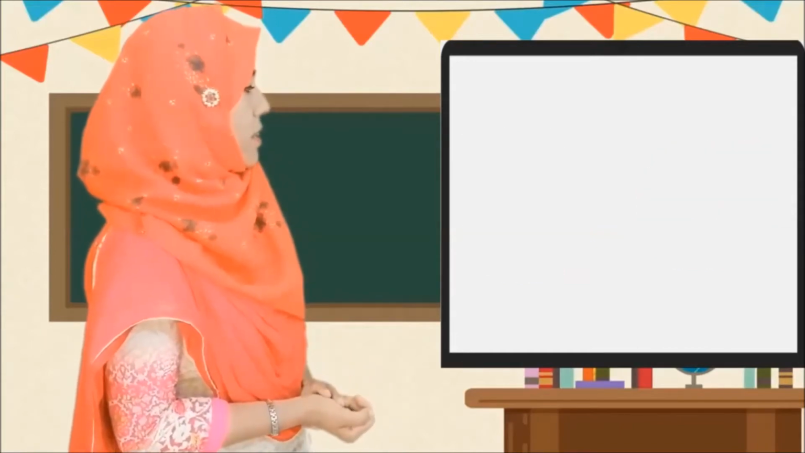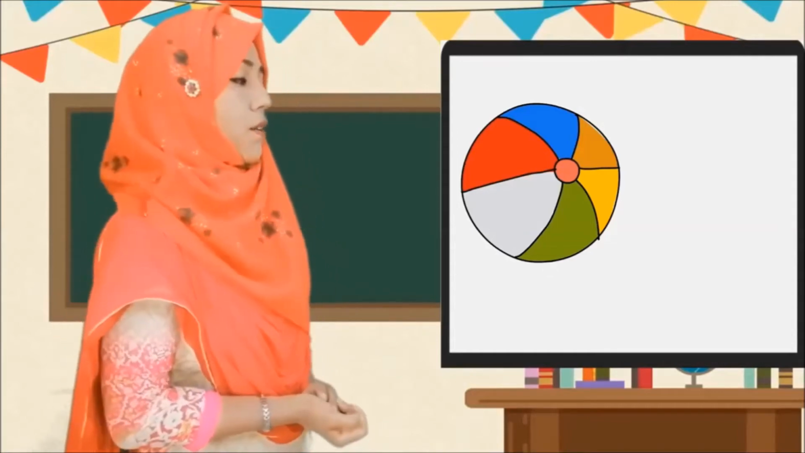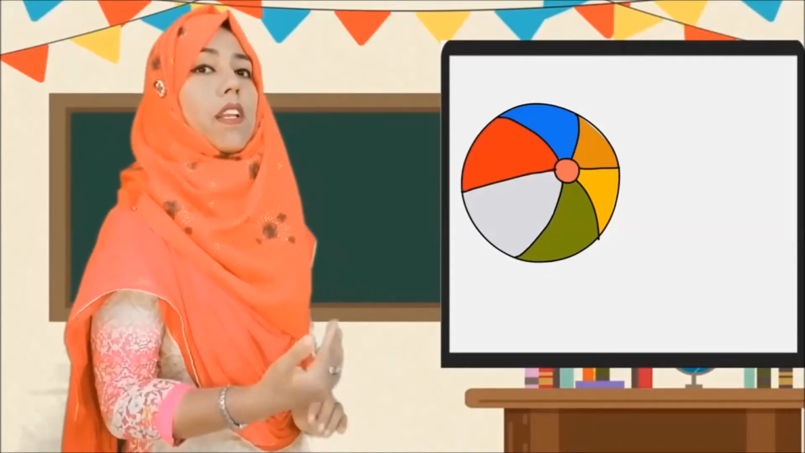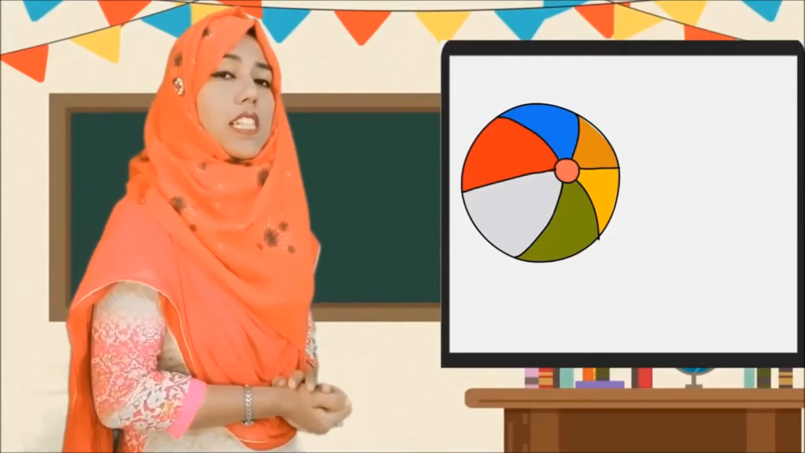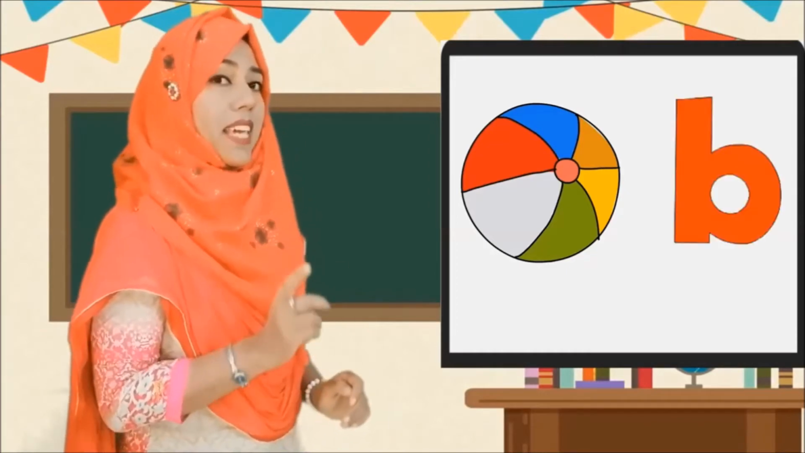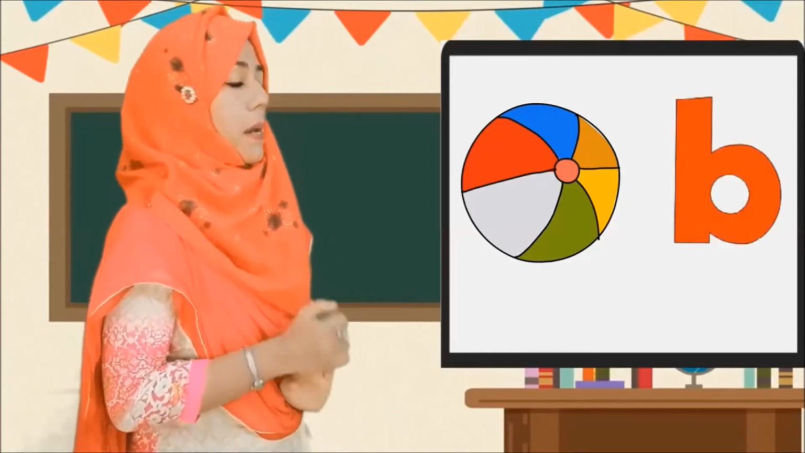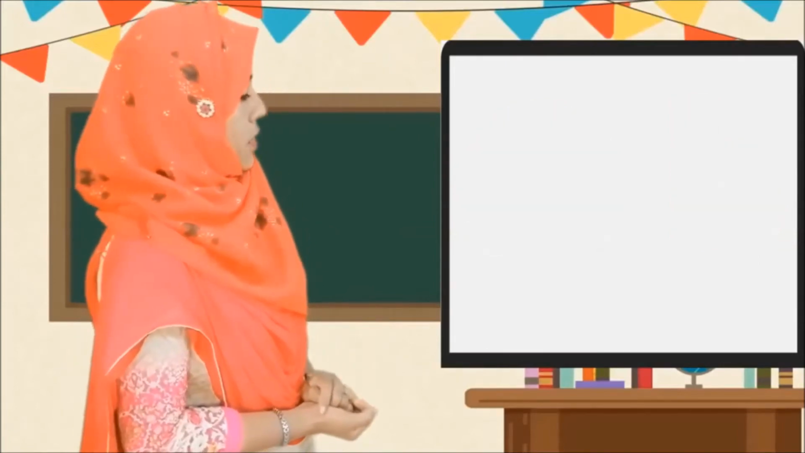Okay, now look again. What is it? This is ball. What for ball? Ball. So, beginning sound is ba. So, which letter sound is ba? Can you say? B. B phonic sound is ba. B, ba, ball.